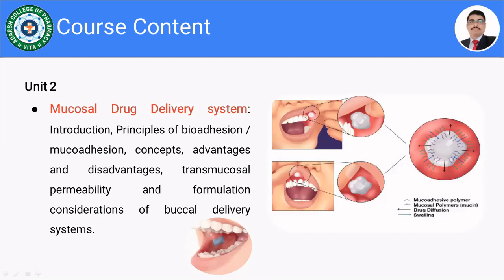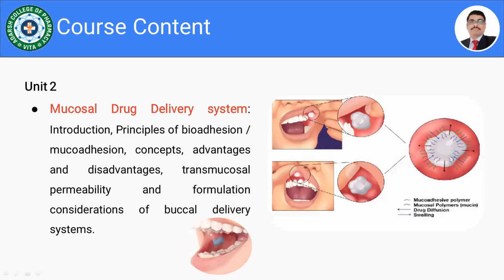Then furthermore, we are going to discuss the transmucosal permeability, because suppose we have designed the formulation, and if the drug does not have good permeability through the mucosa, it is not useful, isn't it? So there is a need to understand the permeability through the transmucosal side, and formulation considerations along with the evaluation of the buccal drug delivery system.